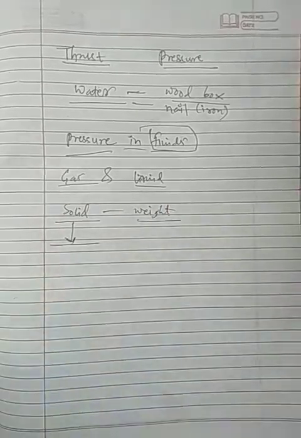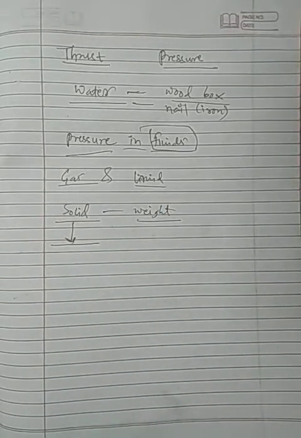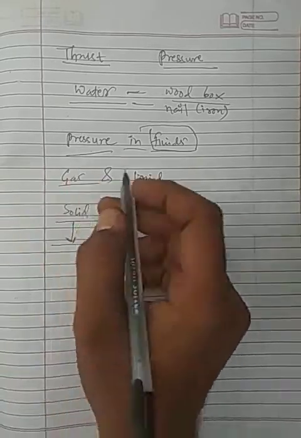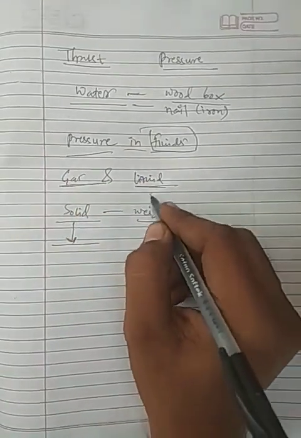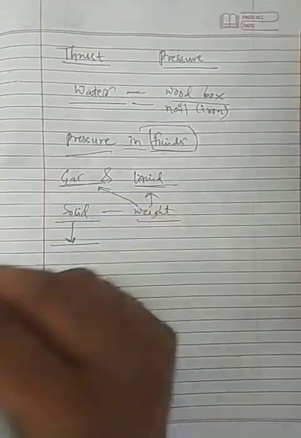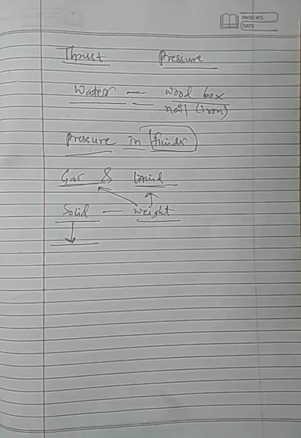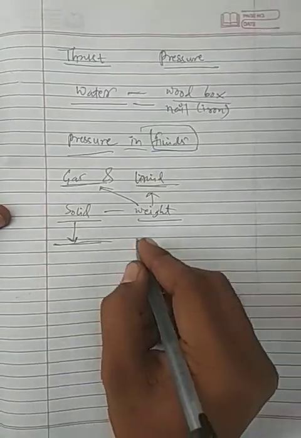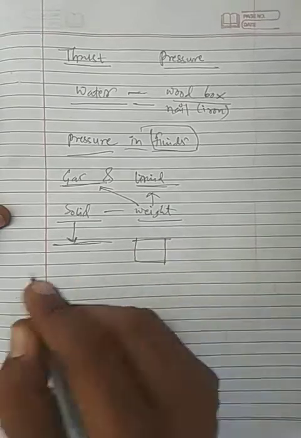We have studied now what is weight and what is mass. So weight is force of attraction of earth. So fluids, which is gas and liquids, they also contain some weight. So they also exert pressure, but not on the surface, on the walls of container in which they are kept.